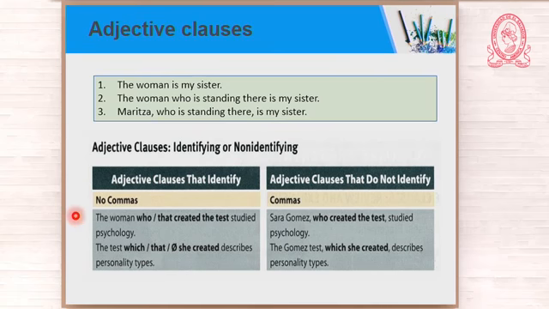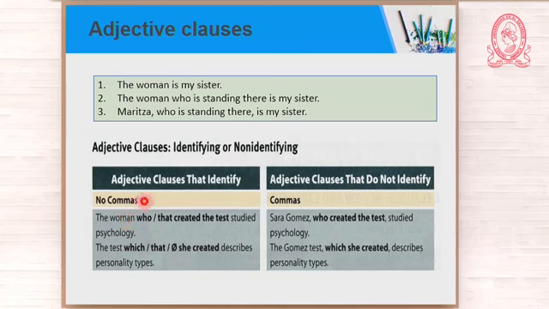Look at this. The woman who created that test studied psychology. Let us omit the adjective clause. What do we have left? The woman studied psychology. If I tell you that the woman studied psychology, you would ask me, who are you talking about? Okay? Then I tell you, the woman who created the test. Now you understand. Okay? So this adjective clause is identifying the woman I'm talking about.